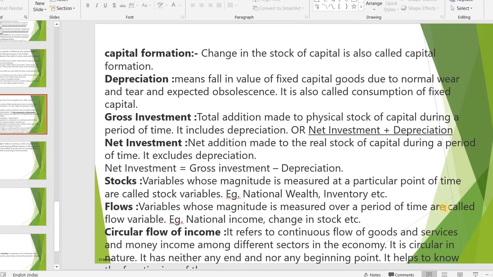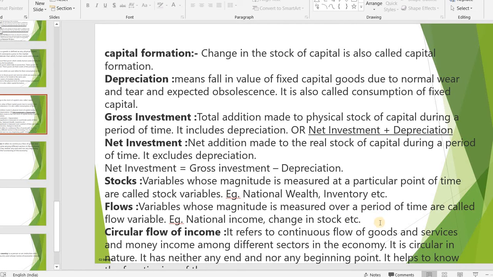Then the circular flow of income. It refers to the continuous flow of goods and services and money income among different sectors in the economy. We know different sectors are there: the agricultural sector, the industrial sector, then the tertiary or service sector. It is circular in nature.